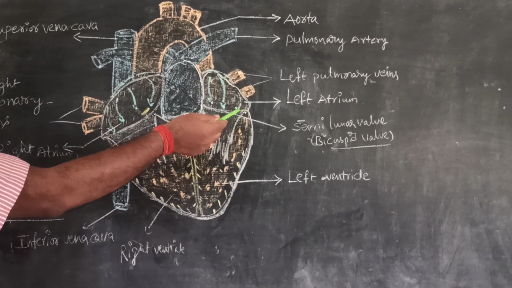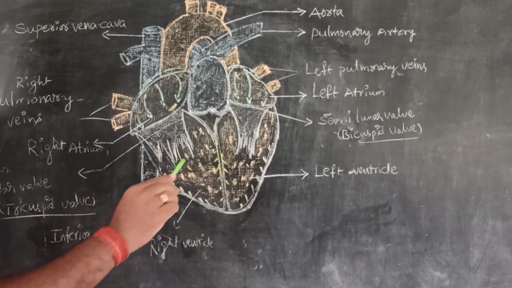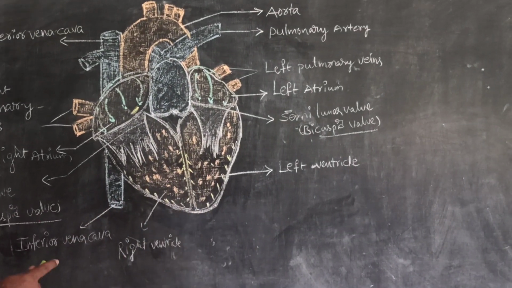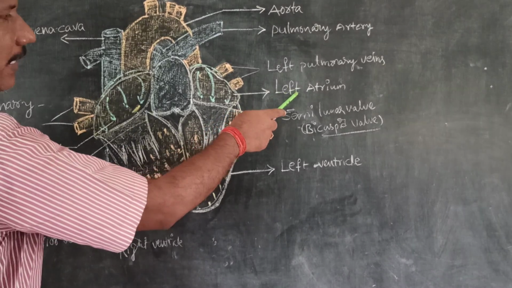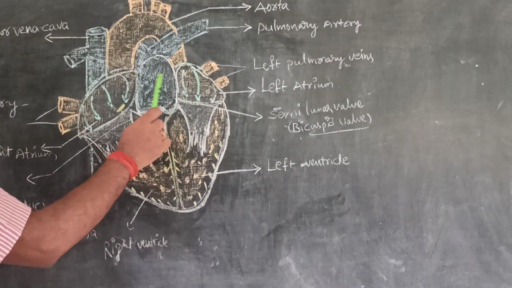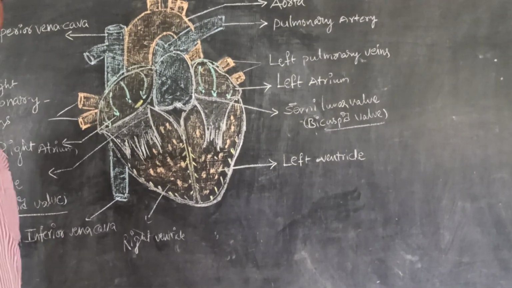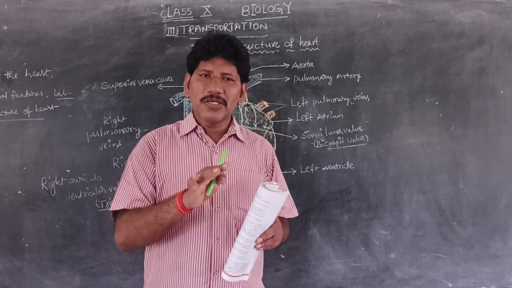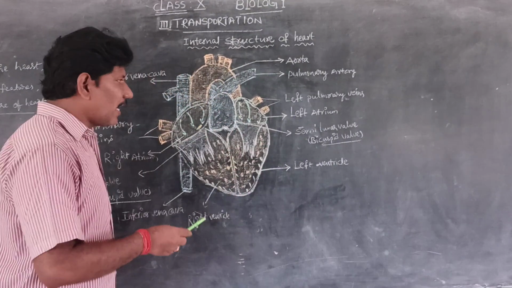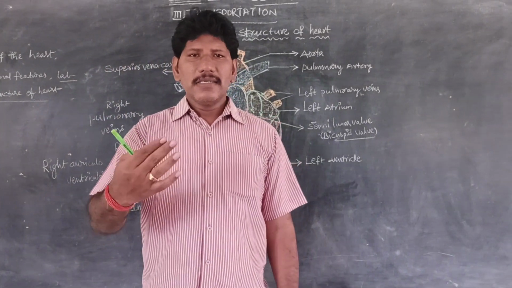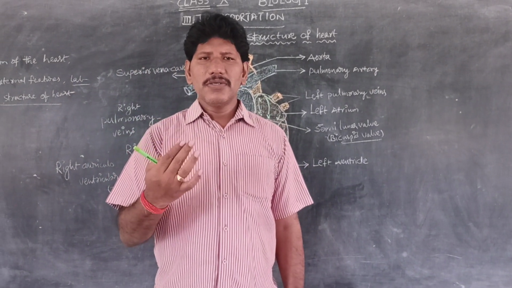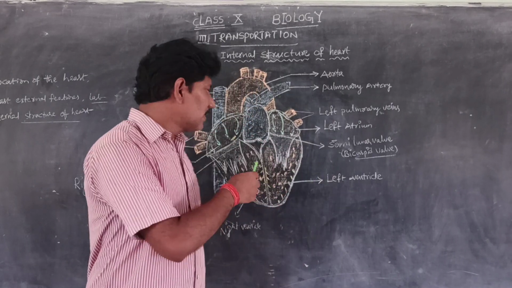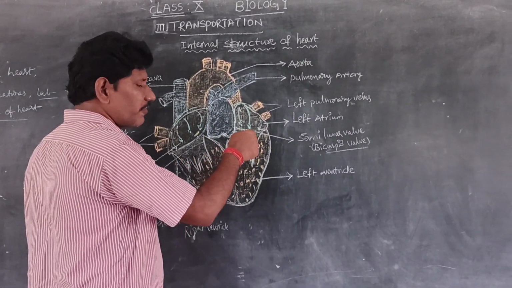So because of this horizontal and longitudinal groove, our human heart has four chambers, upper two chambers and lower two chambers. The upper two chambers are called atria or auricles. For example, while you are reading a textbook, the left side becomes right and right becomes left. While I am standing in front of the camera, this is my right side, this is my left side. So obviously this is the right part of the heart, this is the left part of the heart.